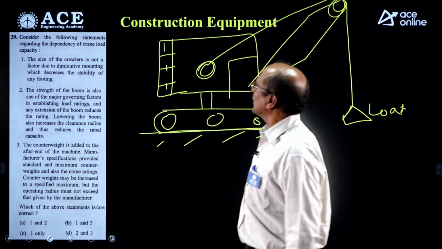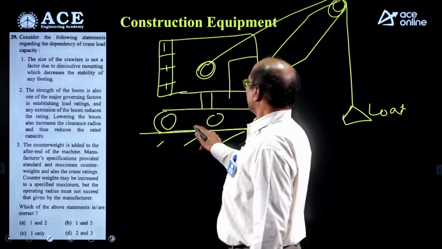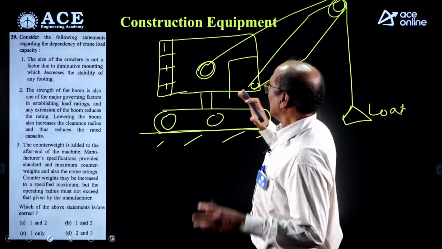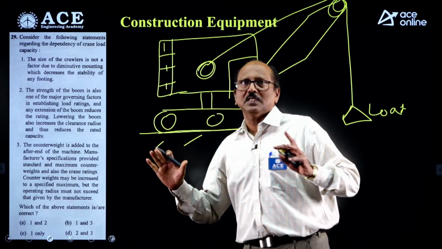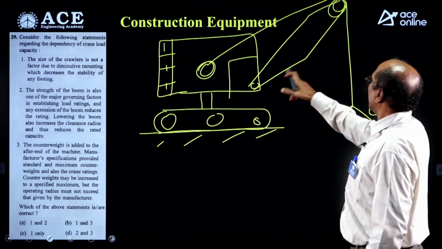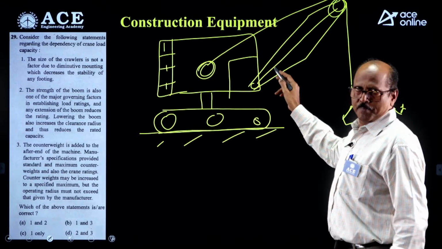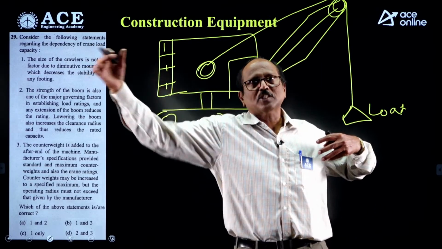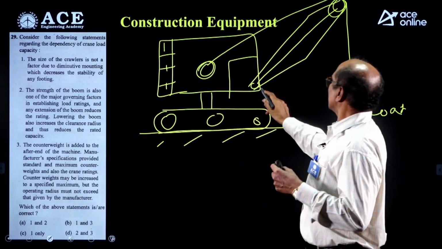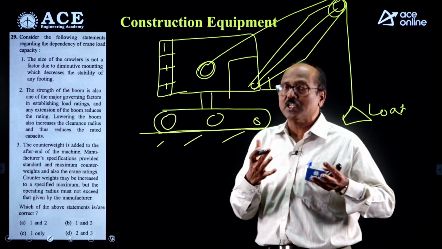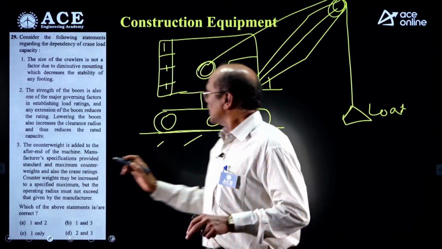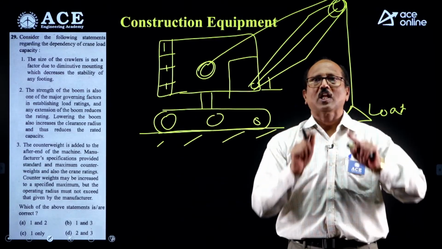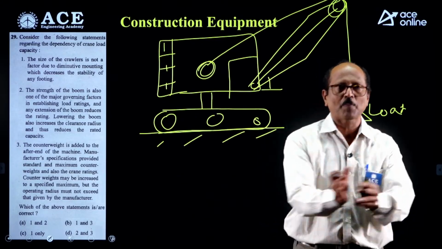Now, let us see the first statement. The size of the crawler is not a factor to limit mounting which decrease stability. No, stability means the load and the angle, the extent of the boom and all. Suppose the radius of the boom changes or the angle of inclination of the boom changes, that can make the crane unstable. So, this is meant for holding the equipment. This will come into picture while crawling, nothing but while moving equipment from one place to another place.